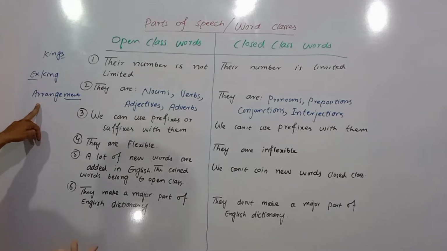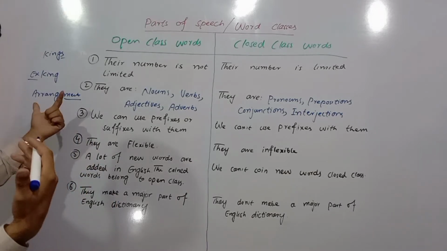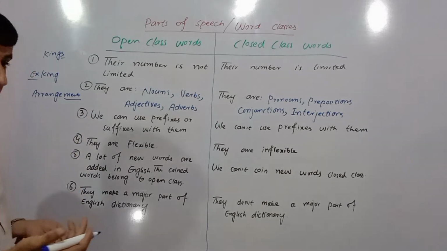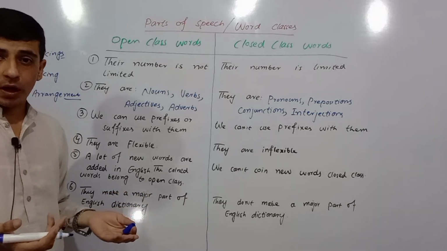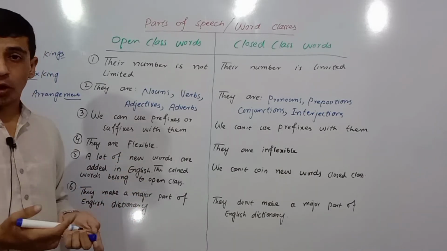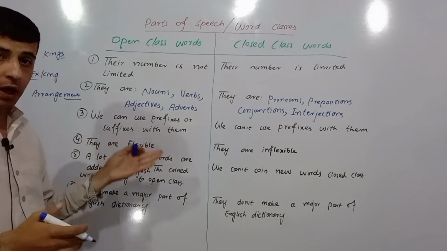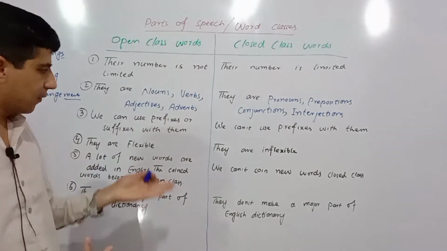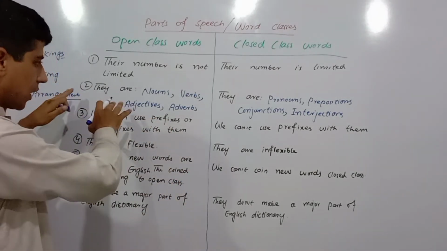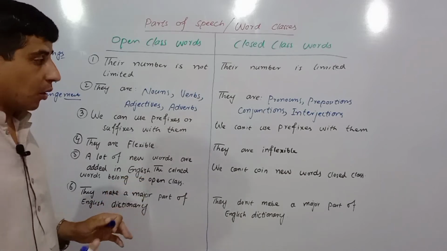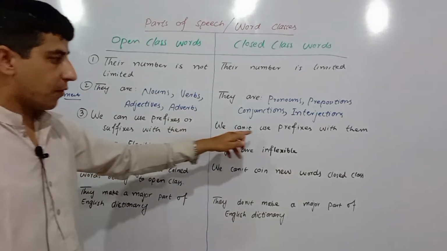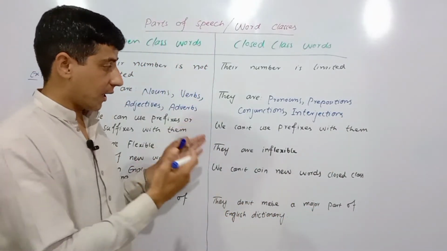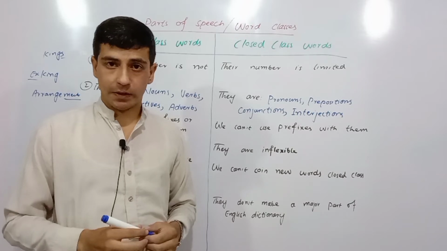So we can use the suffix or prefix with the adjectives. For example, if I say important, unimportant, and if I use small into smaller, and nice into nicely, and we can use prefix or suffix with adverbs too. So they actually take the prefixes or suffixes. On the other hand, we can't use prefixes or suffixes with the closed class. They do not take prefixes or suffixes.